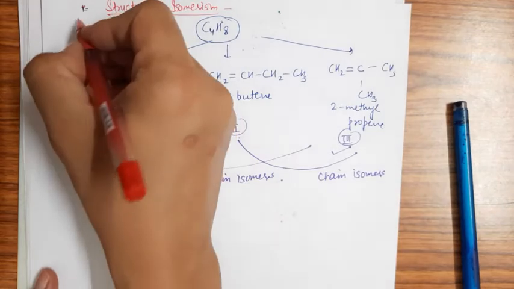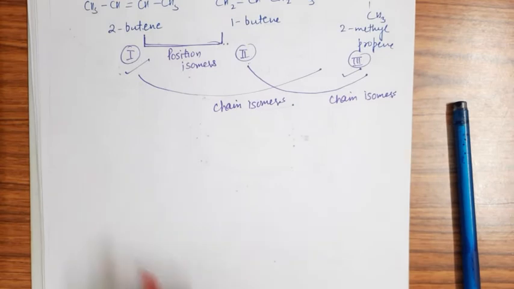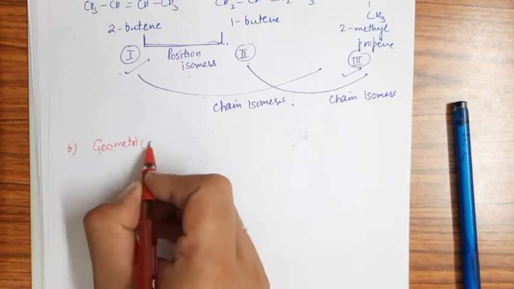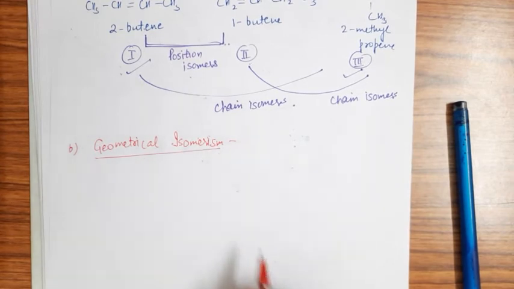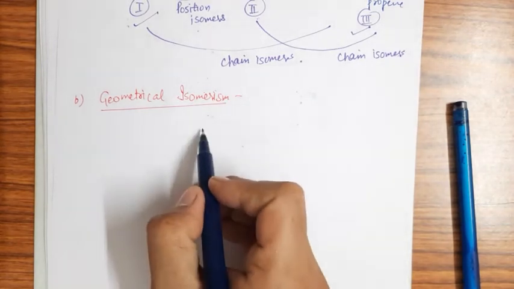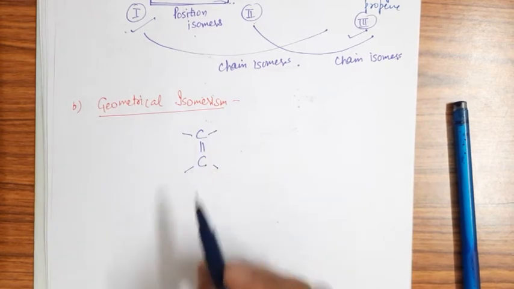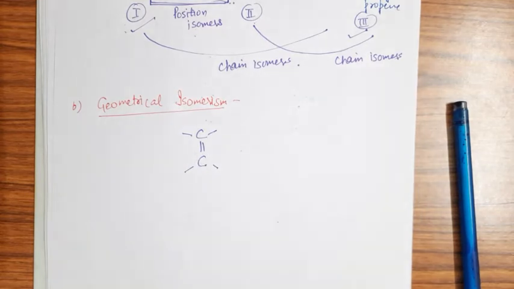Now come to the next type of isomerism, which is very important. This was the first type of isomerism, known as structural, and now I am taking the second case, which is the geometrical isomerism. Now what is geometrical isomerism? Simply, if we take the case of double bonded carbon atoms, carbon-carbon double bond, then there are two vacant positions where we have to add some atoms or groups.